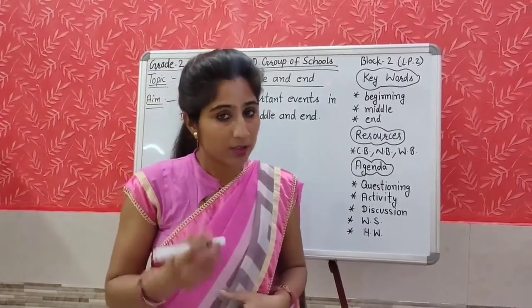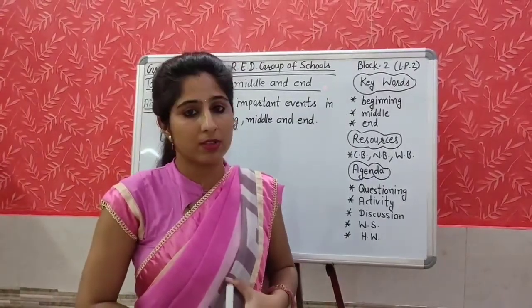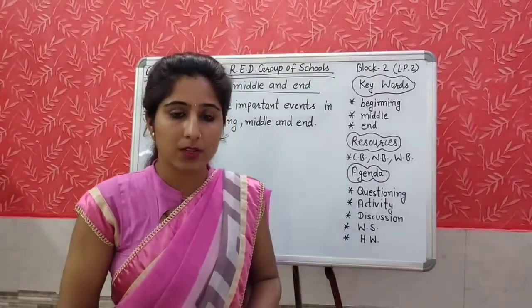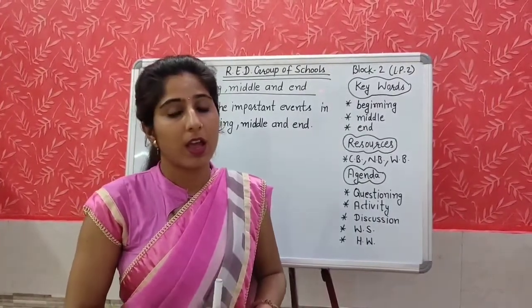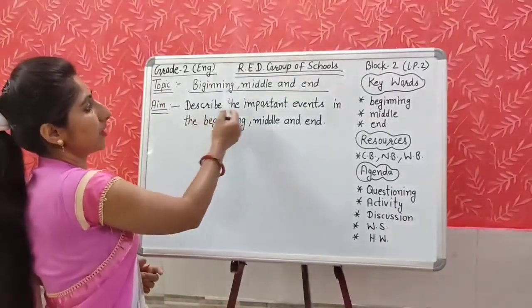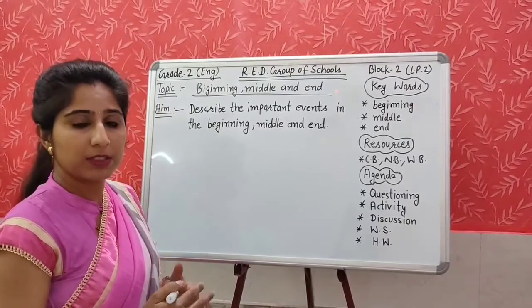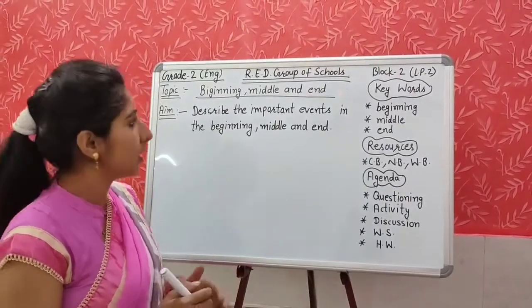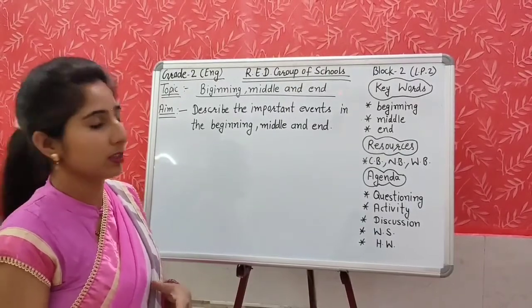We did the activity of retelling the story by using the order words. Which are the order words? First, then, next, after that, finally. And today we are going to learn about the beginning, middle, and end. Beginning means the starting, middle means the middle part, and end means the ending, the last part, finally.